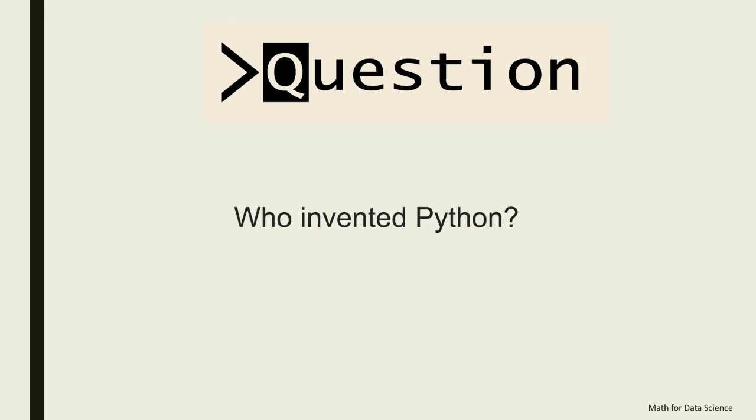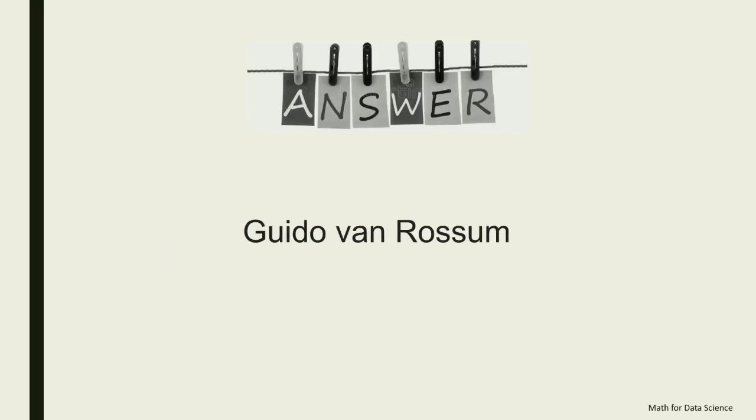This is my last question and a subjective question. To all the Python developers, at least you should know who invented Python. So you can take time, you can Google it, and then you can find the answer. No time for this question. Directly I'm going to the answer. The answer to the inventor of Python, the best guy in Python, that is Guido van Rossum. He was a great guy, and due to his efforts, we are here and learning Python for machine learning, for data analysis, for data analytics, and then deep diving into deep learning.